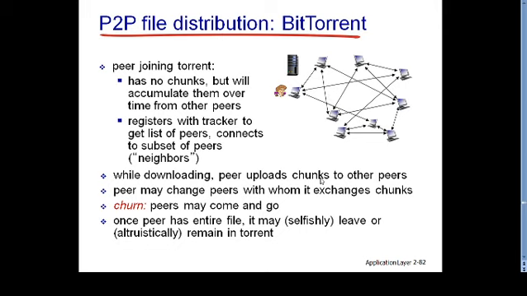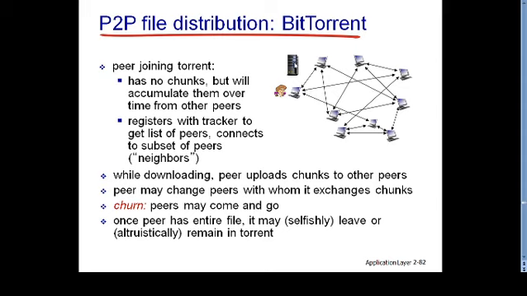Then that particular new user will get some chunks which are available at Alice as well. So first of all, before getting the list of IP addresses which are involved in a particular torrent from the tracker, Alice has to register herself with the tracker. So register with the tracker to get the list of peers, and connect to a subset of peers or neighbors, because any new user can join this particular torrent with the help of this particular tracker.